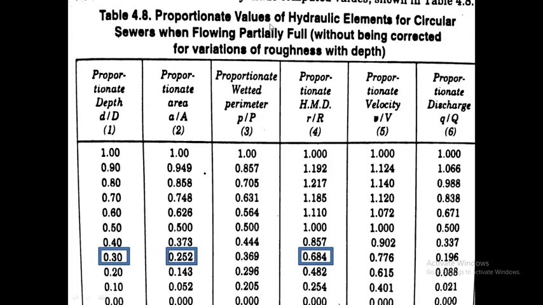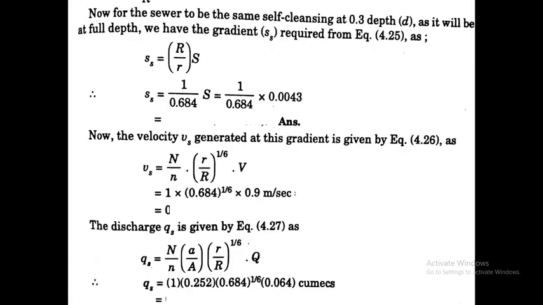Proportionate values of the hydraulic elements for a circular sewer flowing partially full, without being corrected for the variations of roughness with depth. These values are used for finding the velocity and the discharge at partial depth.